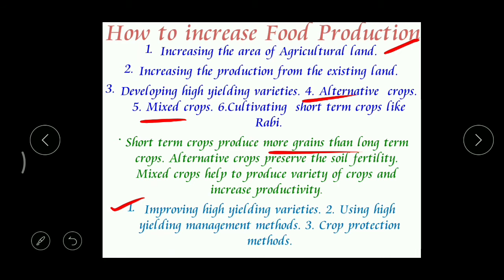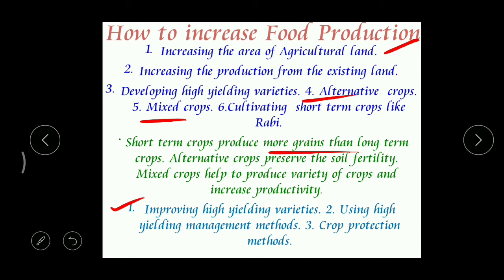Then using high yielding management methods. High yielding management methods means, say for example, irrigation. In irrigation we can find normal methods like using a motor and a pump set. What we do is pump the water to the field. That is the old and traditional method in India. But what is the advanced method here? Yeah, there is micro irrigation.